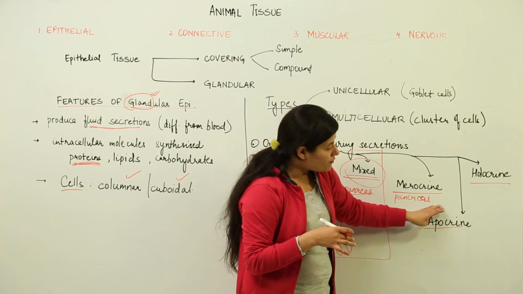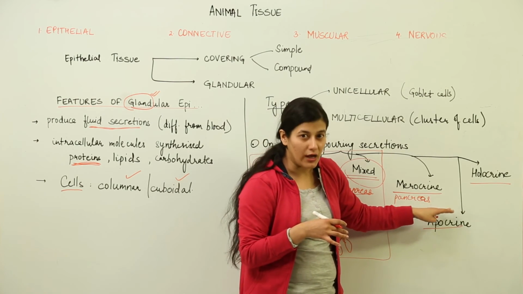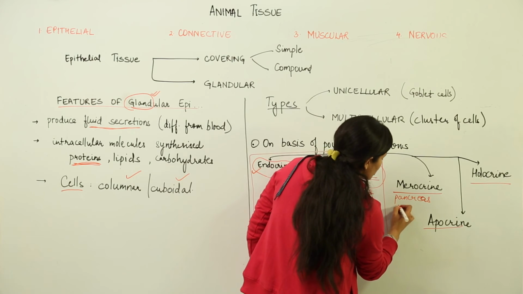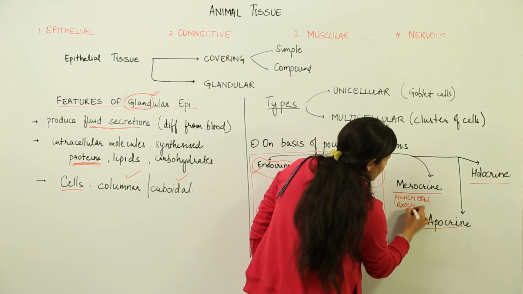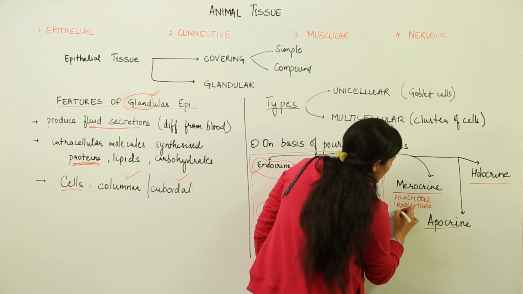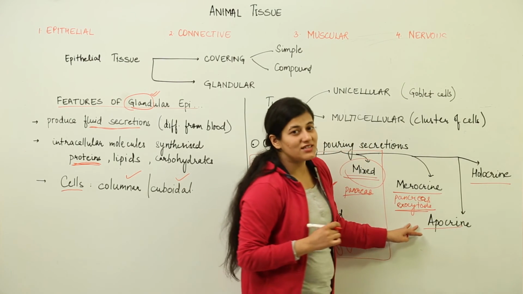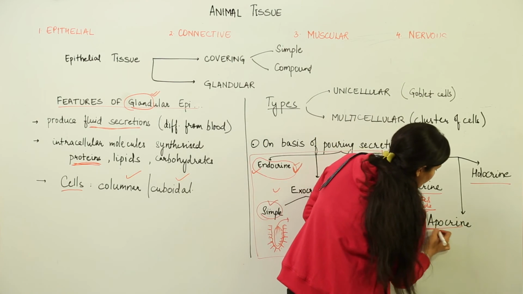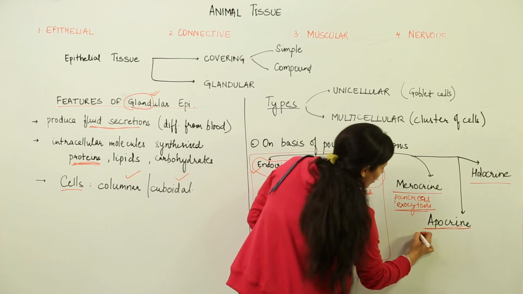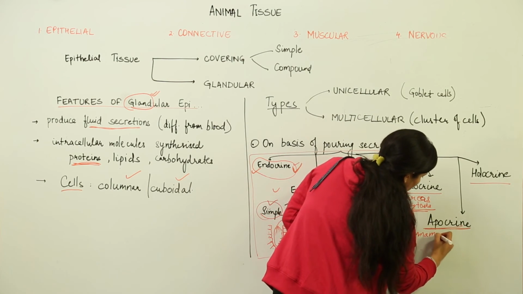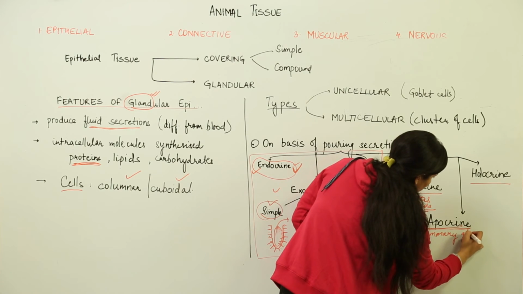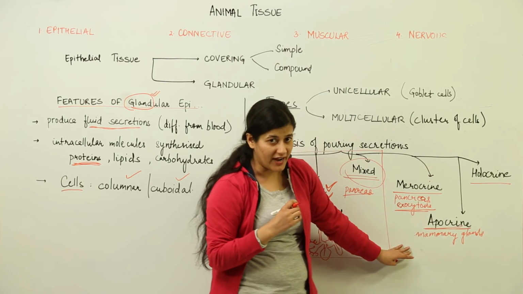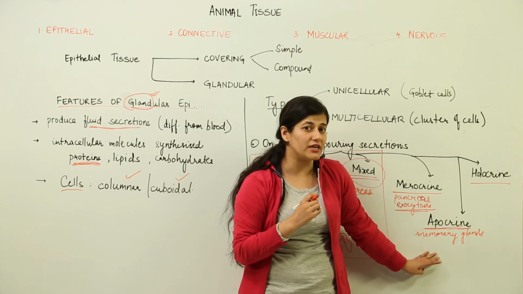So in the case of merocrine glands, the secretion is given out from the cells, epithelial cells of course, by the process of exocytosis. So one thing you need to remember, whenever you are talking about merocrine glands, we are going to talk about exocytosis. That means the cell is throwing out its secretion and it is not getting consumed. In terms of apocrine gland, I would use the example of mammary glands. Apocrine glands are those type of glands in which the complete cytoplasm is not used up.